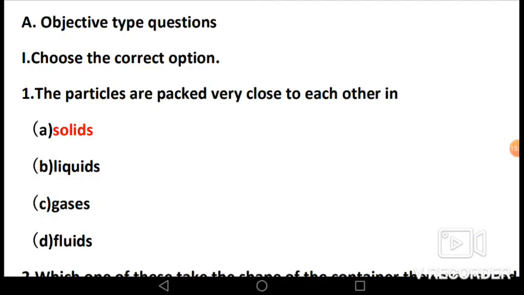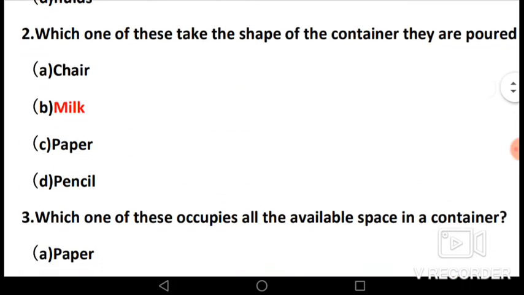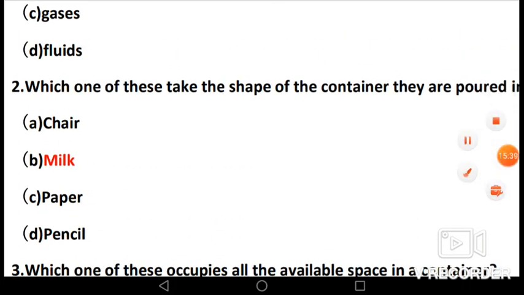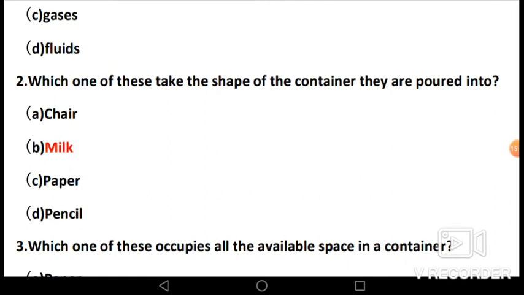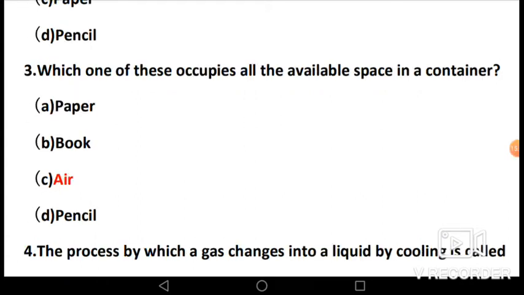Now let's revise. Choose the correct option and fill in the blanks. First, the particles are packed very close to each other in. The answer is solids. Which one of these take the shape of the container they are poured into? The answer is milk. Which one of these occupies all the available space in a container? The answer is air.